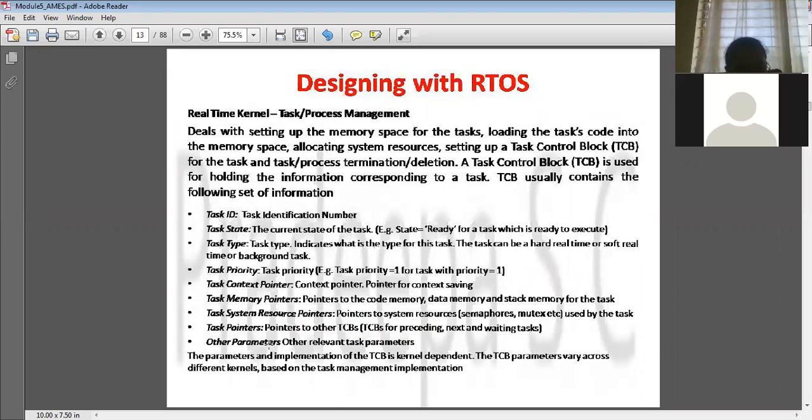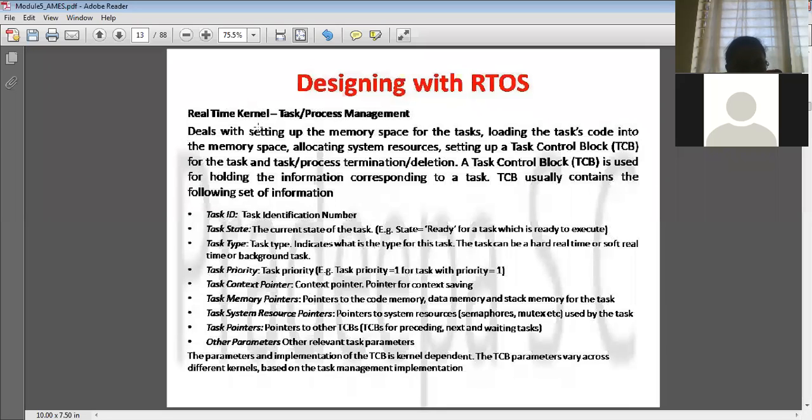And then you have task system resource pointers. What are these system resource pointers? Again, external, like when you are taking data from external sensors or actuators, again a separate system resource pointer should be allocated. And other parameters will be taken care of by the task control block.